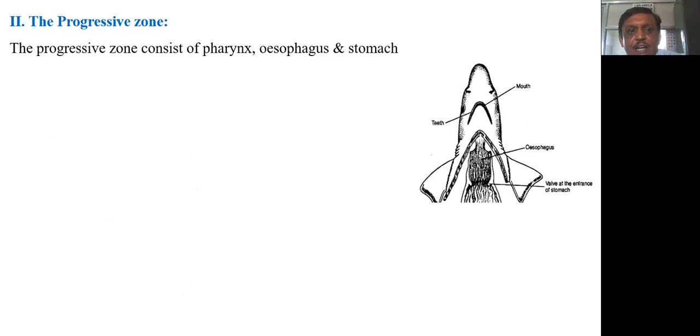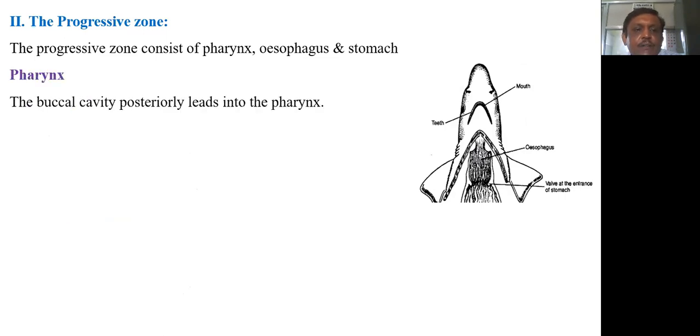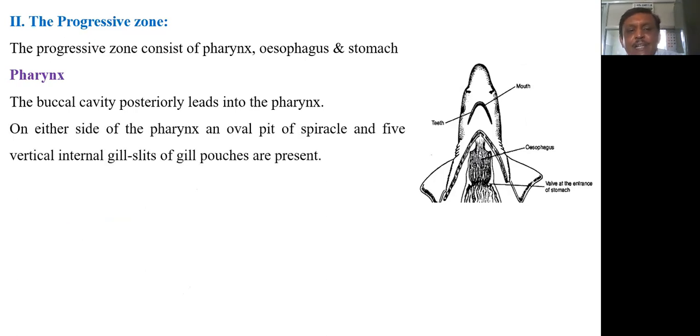Then the second part of the alimentary canal, that is the progressive zone. The progressive zone consists of the pharynx, esophagus and stomach. Firstly, the pharynx. The pharynx is present behind the buccal cavity. That means the buccal cavity posteriorly leads into the pharynx. On either side of the pharynx, oval pits of the spiracle are present, and five vertical internal gill slits of the gill pouches are also present.